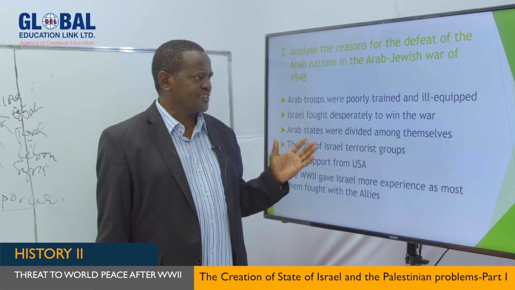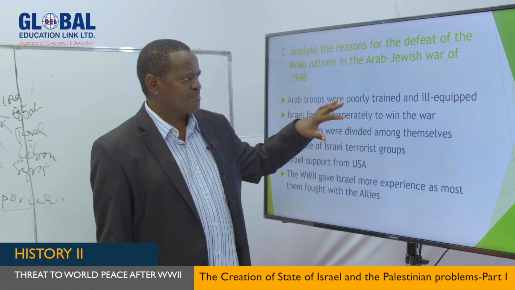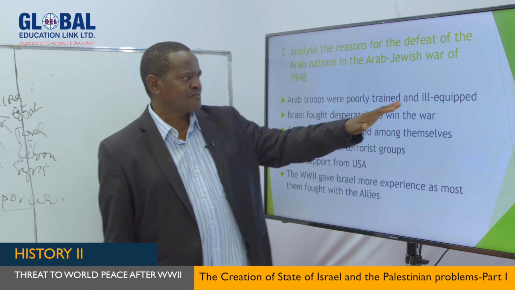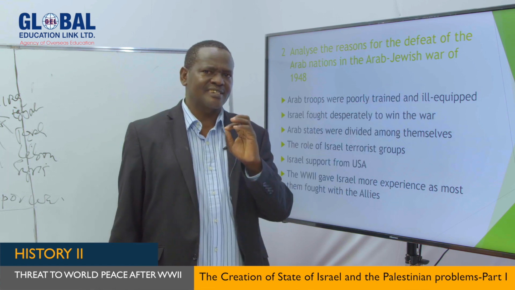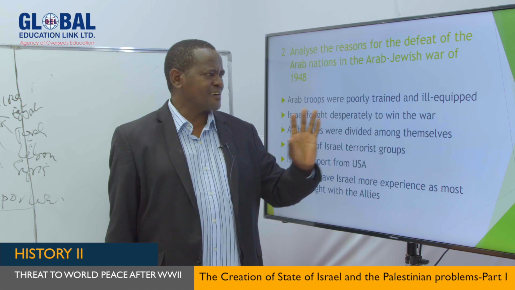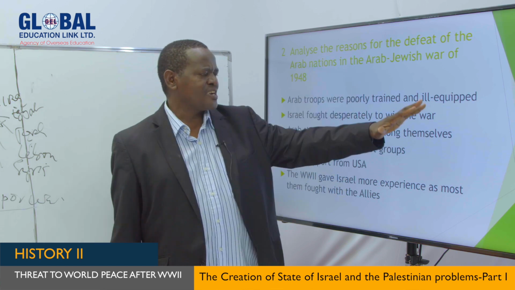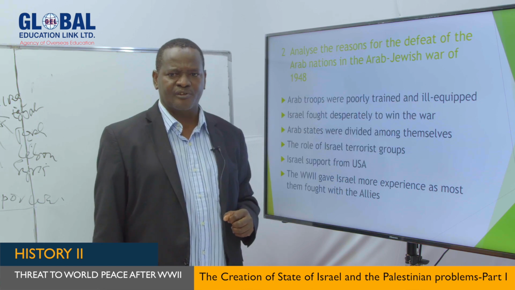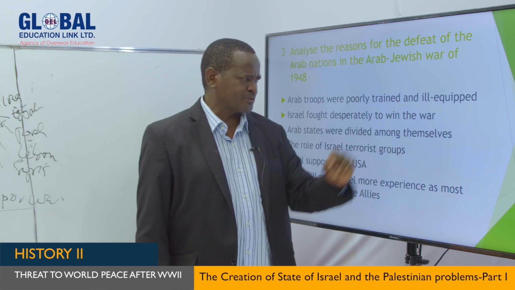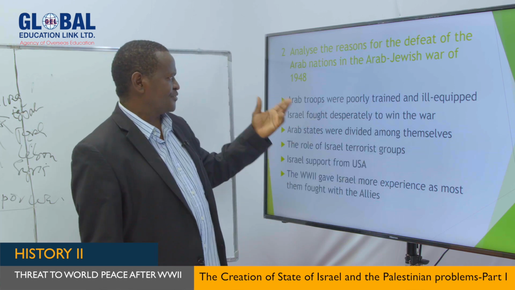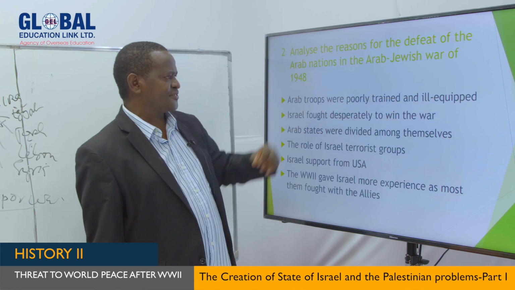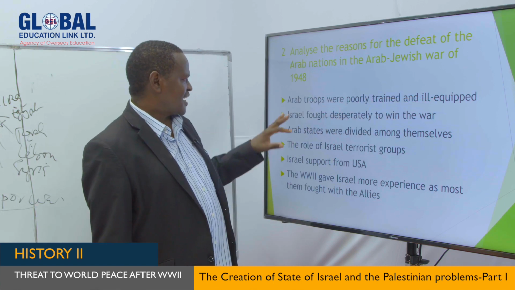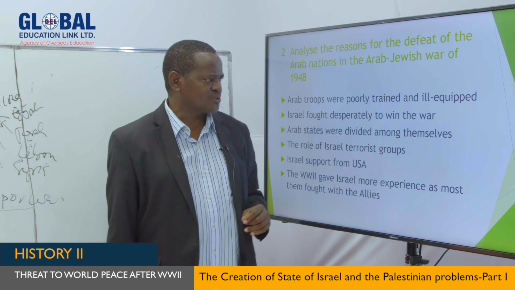But in terms of weapons, as you can see, my dear students, the Arab army was very ill-equipped. They didn't have equipment compared to the Israeli army. Israel was getting support from the United States. In fact, during the 1948 war, they obtained a lot of weapons from Czechoslovakia, apart from those coming from the United States. So it was obvious that the Arab nations at that time could not stand and fight against Israel.